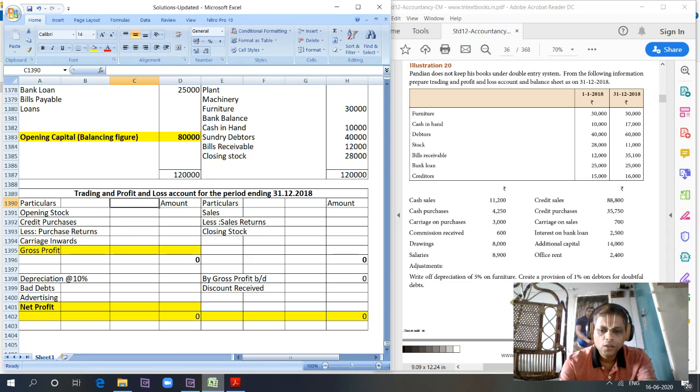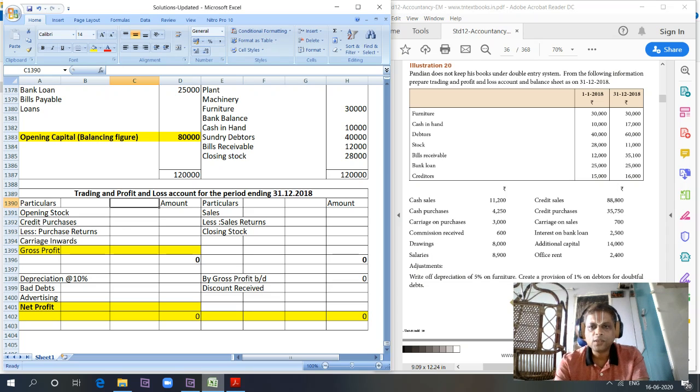Heading makes a lot of difference. Heading should be apt, and the column should be apt. That makes a lot of difference in your presentation. Be sure that you are typing the correct heading, and the dates make a huge difference. We have seen it in the earlier journal entries and ledgers chapters. So heading and the dates make a lot of difference in accounting. Students have to be careful when they put in the dates.